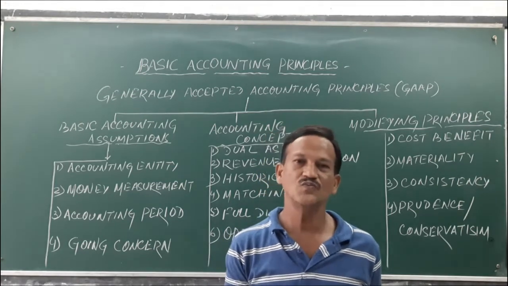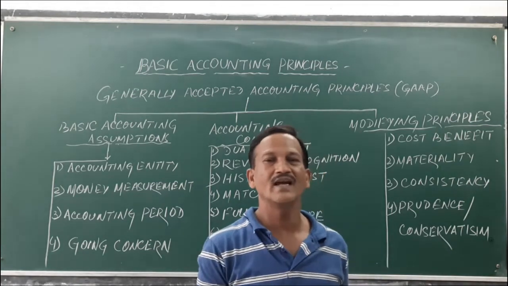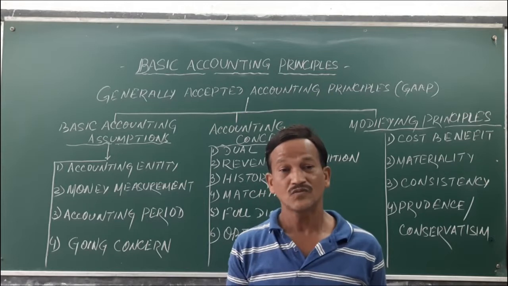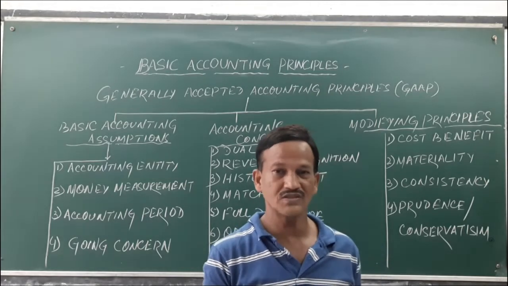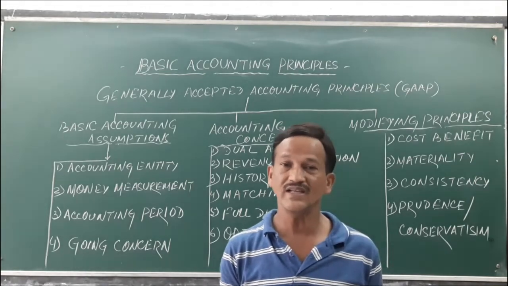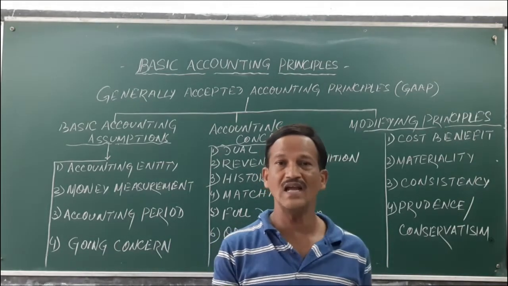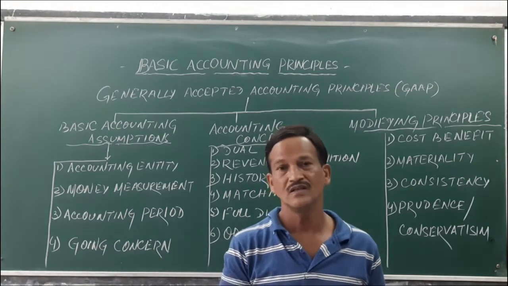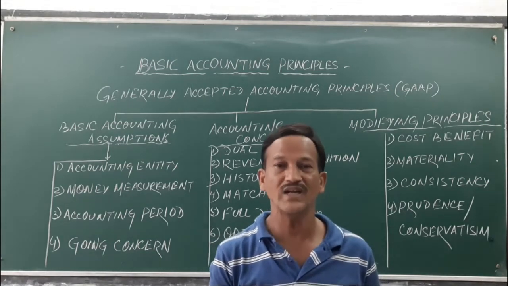That means to fulfill the basic accounting information, the four basic qualitative characteristics of accounting information, like reliability, relevance, understanding and comparability.